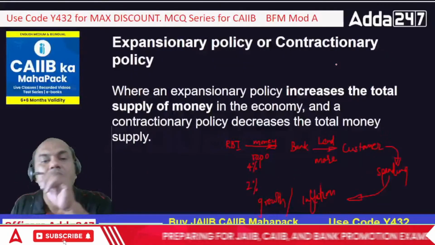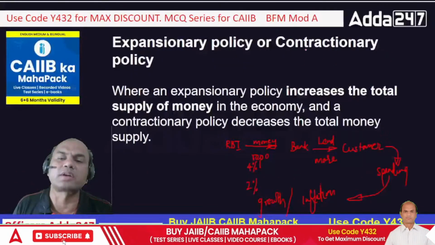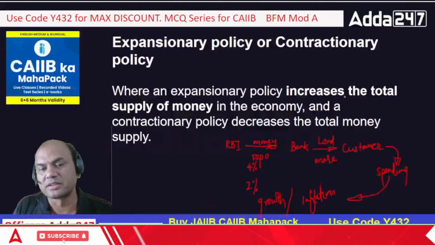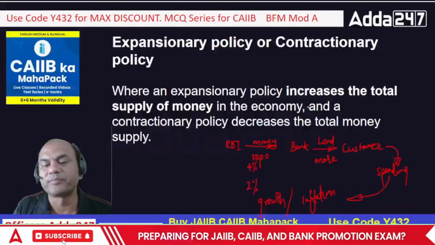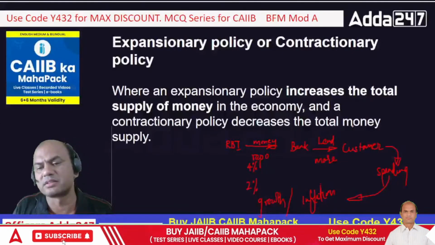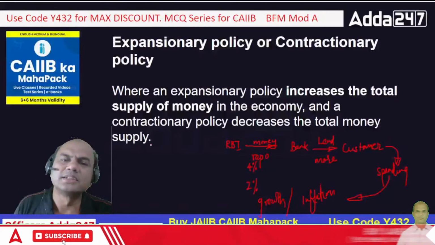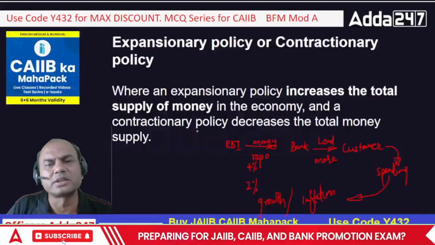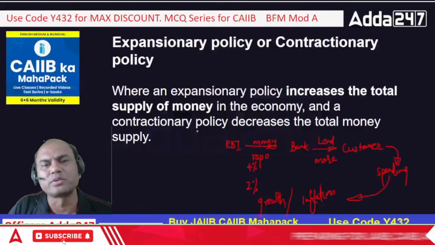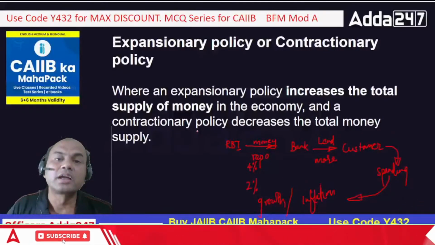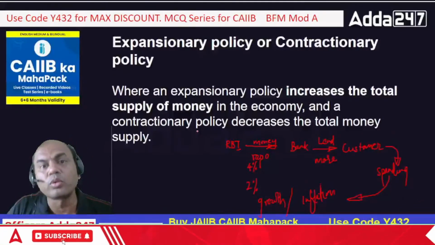Okay. What is expansionary or contractionary? An expansionary policy increases the total supply of money in the economy, while a contractionary policy decreases the total supply of money. Means what? See here, it's basically a loaning system. Everything in this world works on a loaning system. Even the rupee currency which you hold is after all a loan given by you to RBI.